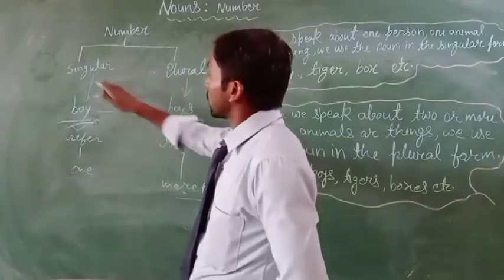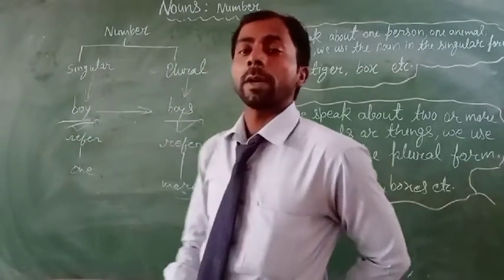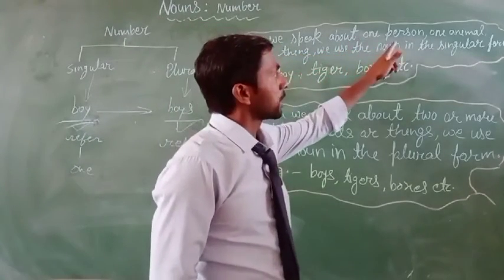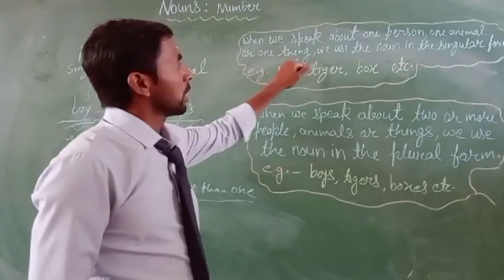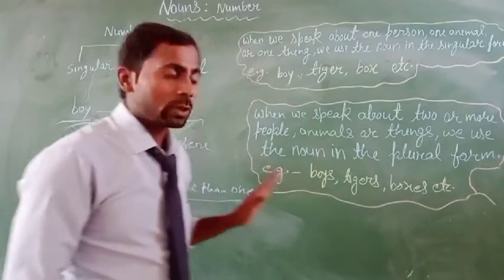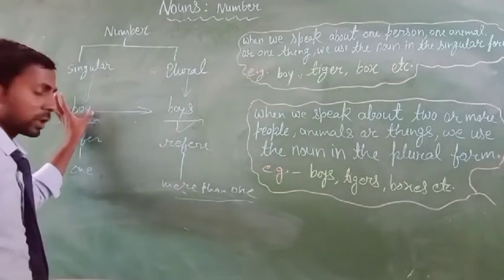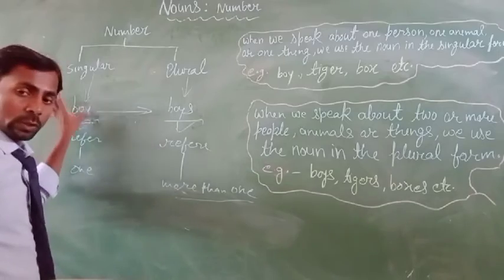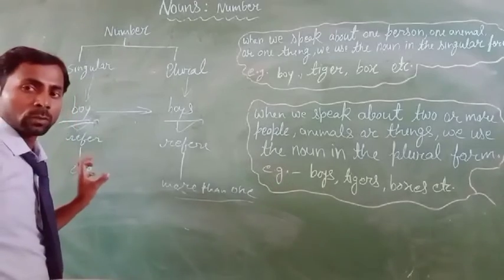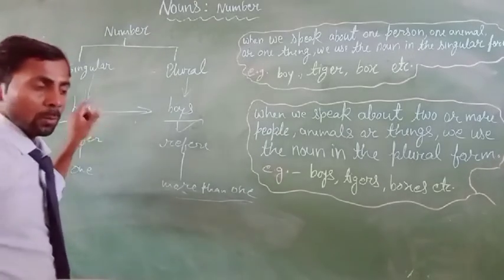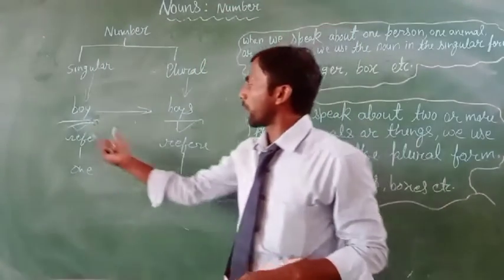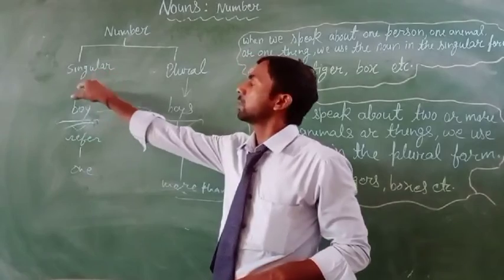So what is the singular number? You can see here, when we speak about one person, one animal or one thing, we use the noun in the singular number form. So you can see here the boy. Boy is a singular number word. Why? Because this word refers to only one person. If we write here book, book is one thing, and it also refers to one thing, so it will be a singular number. Clear?